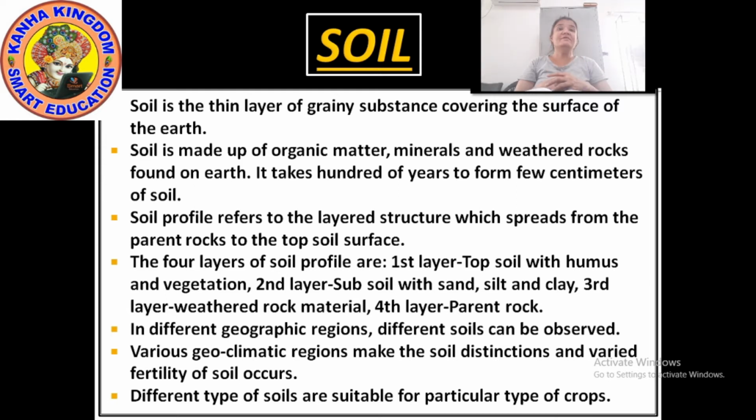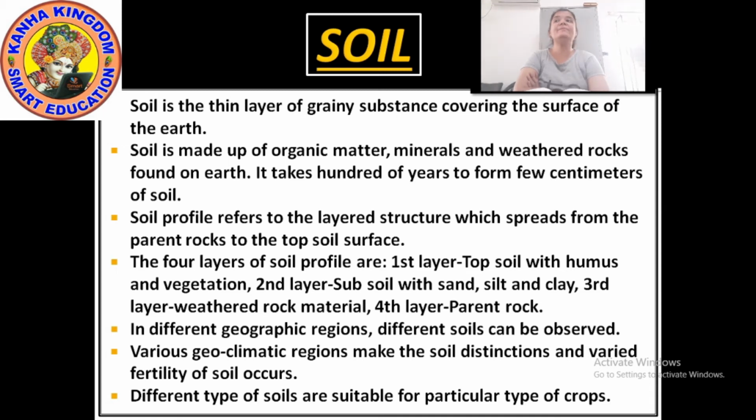Soil profile refers to the layered structure which spreads from the parent rock to the topsoil surface. Now, what is a parent rock? What is topsoil surface? I will explain everything in the factors of soil formation. As I have told you, the soil is made up of organic matter, minerals and weathered rocks.